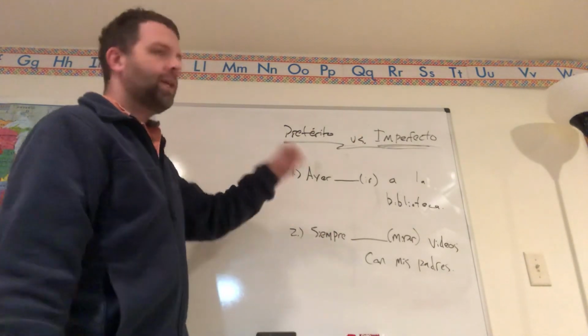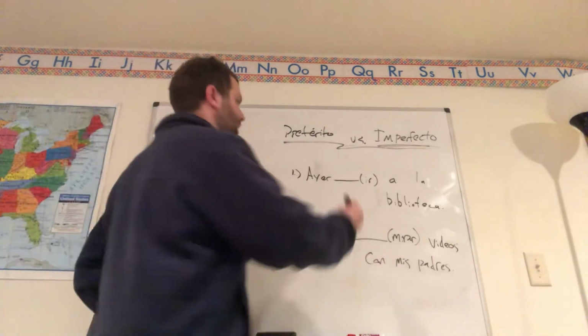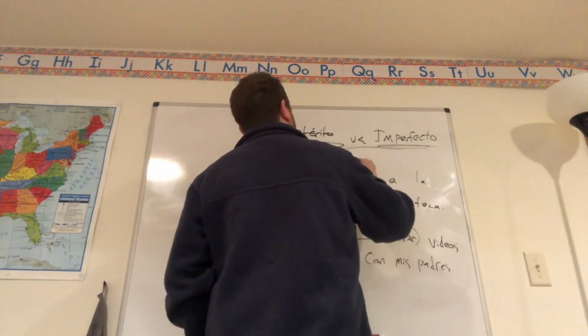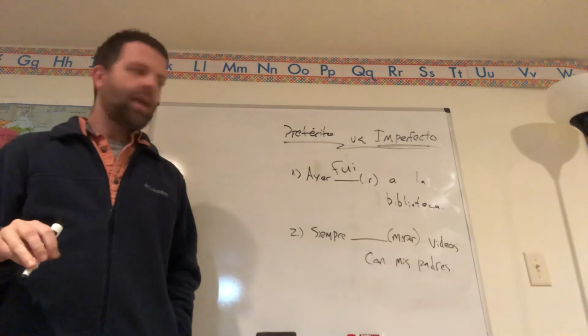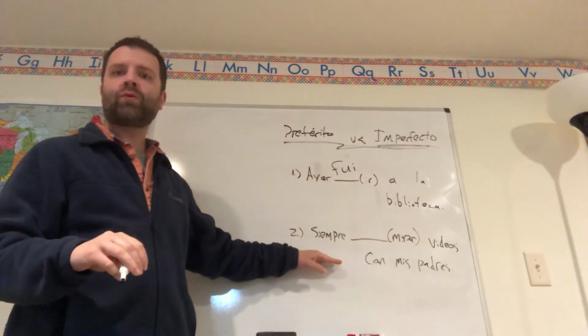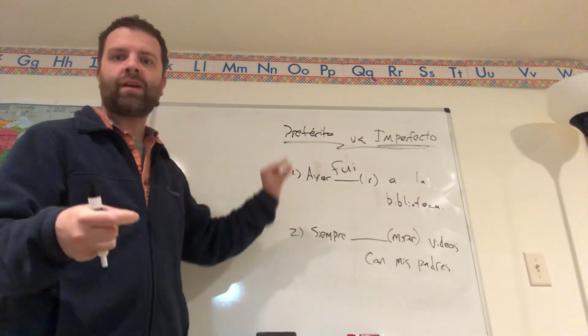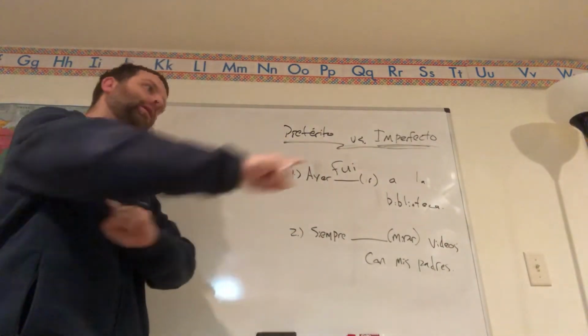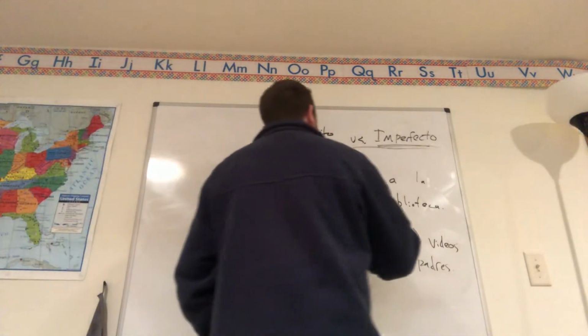The first one would be a completed action, so you'd use preterite. It's an irregular verb, but a very common one, fui. The second one is ongoing or habitual because you always did this. We don't have a completed action with this. It's very broad. So you'd use imperfecto and it would be miraba.